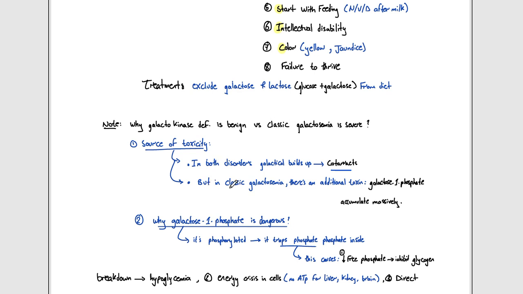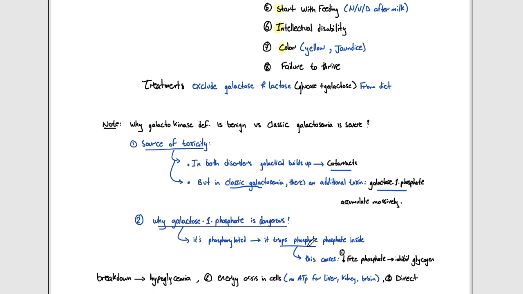While in the case of classic galactosemia, there's an additional toxin, which is galactose 1-phosphate. So what is this galactose 1-phosphate going to do? Because it's phosphorylated, and as I said previously, the galactokinase is active here in classic galactosemia, and kinase means that it's going to add a phosphate group. So there will be galactose 1-phosphate, and this substrate is phosphorylated.